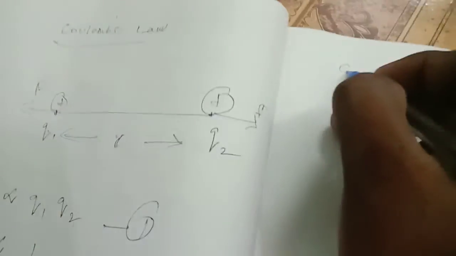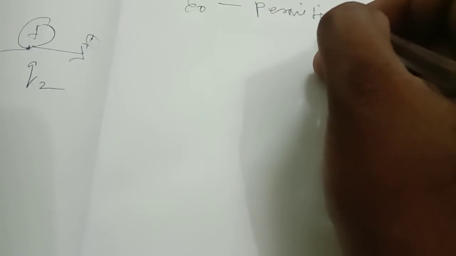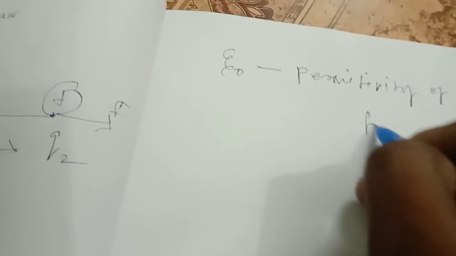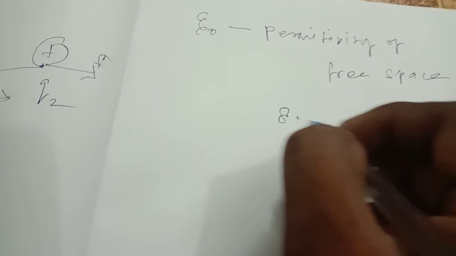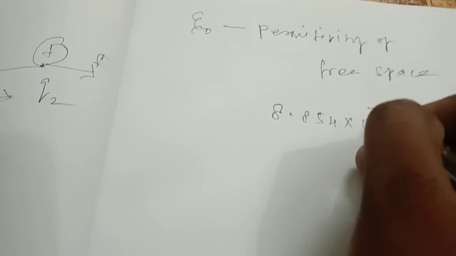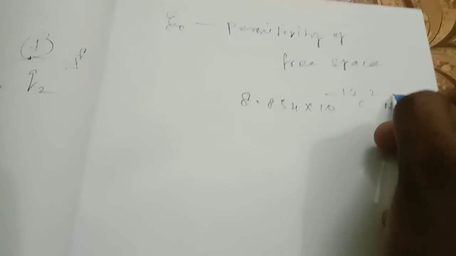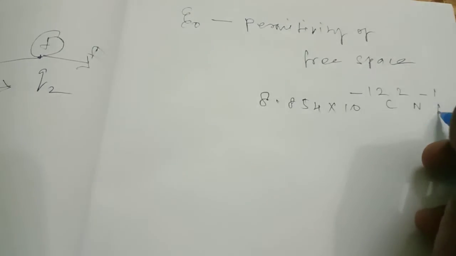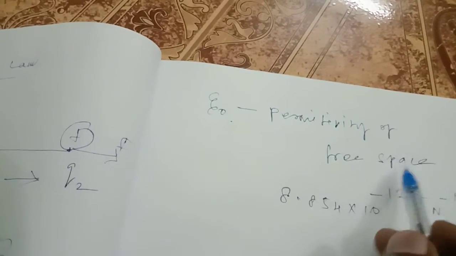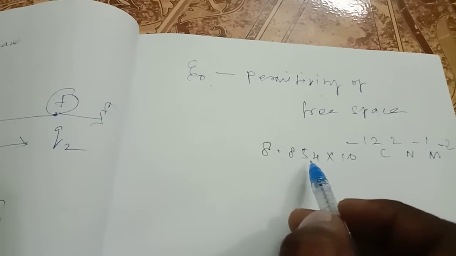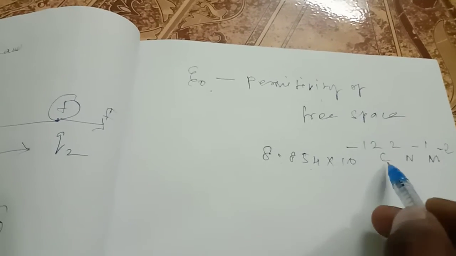What do we mean by epsilon naught? Epsilon naught is the permittivity of free space. Its value is 8.854 into 10 power minus 12 coulomb square Newton minus 1 meter minus 2.